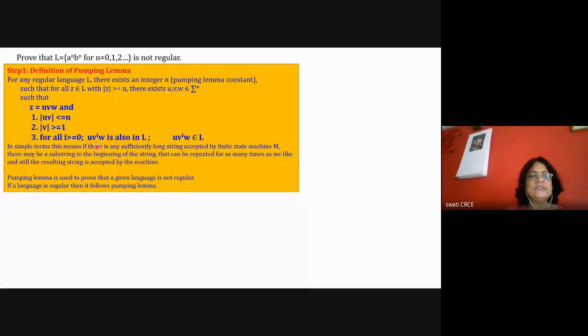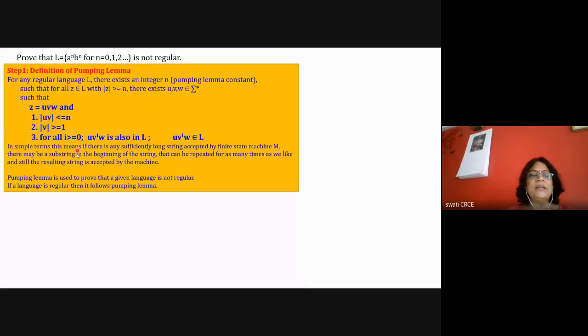So in simple terms, this means that if there is any sufficiently long string accepted by the finite state machine, there is a substring in the beginning which can be repeated as many times as you like and still the string is accepted. And then you say that pumping lemma is used to prove that the given language is not regular. If the language is regular, then it follows the pumping lemma. Both statements are the same. Also say that if the language is regular, it should follow the pumping lemma, meaning every regular language will follow the pumping lemma. Okay, so this is common for all the solutions.